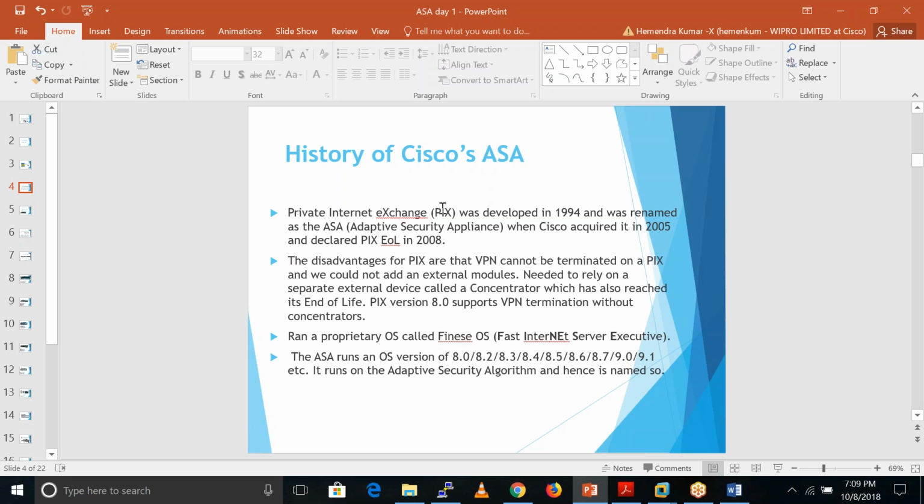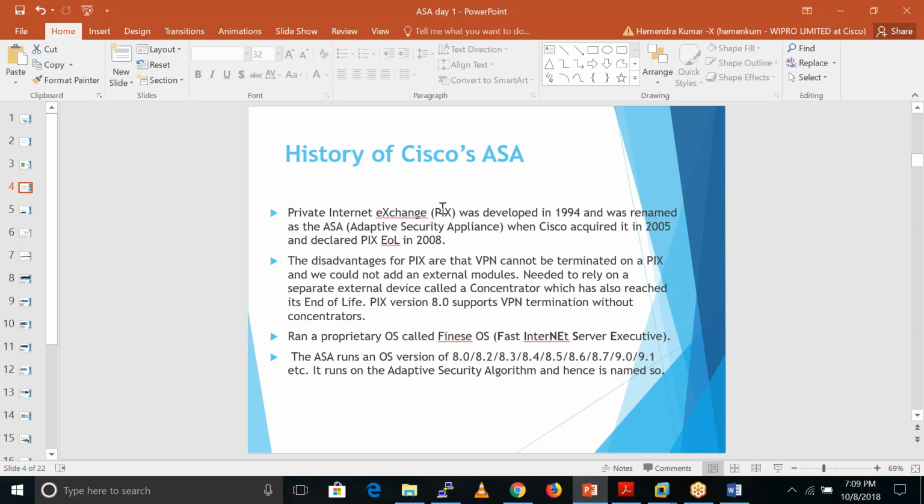So at that time what happened? There was a company, VPN Concentrator. Cisco basically acquired that company, because in the old days, people purchased one box for VPN Concentrator and one box of PIX. They used the VPN Concentrator to configure the VPN, and for the inspection, to control the traffic, they used the PIX firewall.